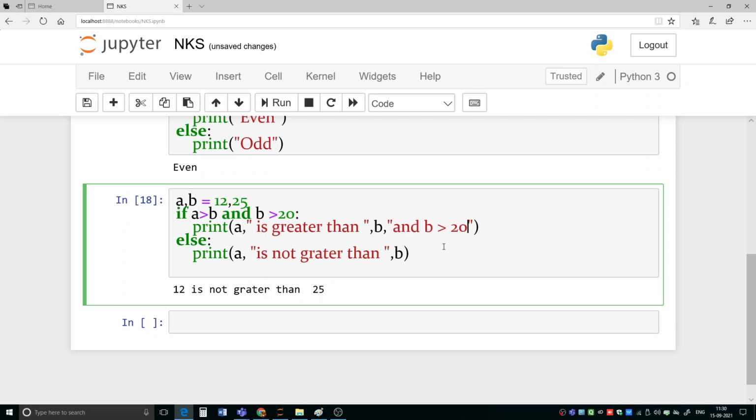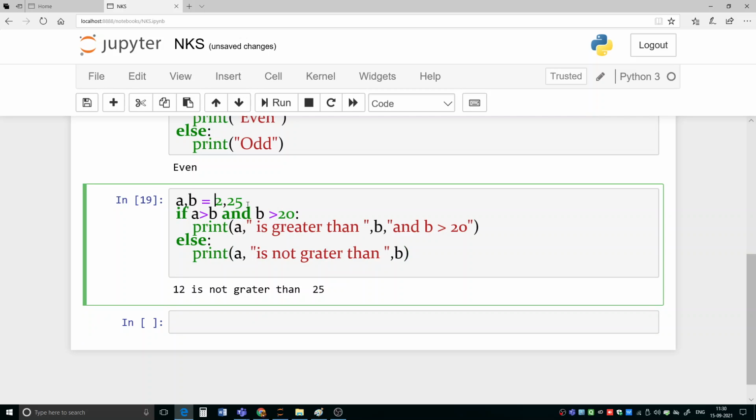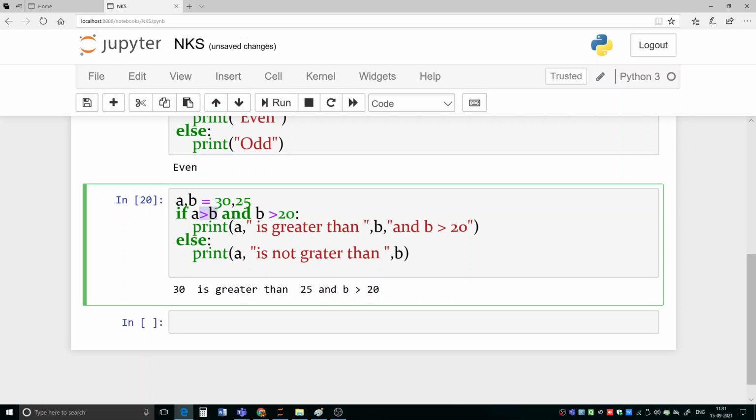Now let us run it, and A is not greater than B. So when you are running it, what will happen? Because A is not greater than B, let me change it here. Let me write 30. Okay, and now let us execute. So what will happen now? See, A is 30 and B is 25. So A is greater than B. Yes, this is true. And B is greater than 20.